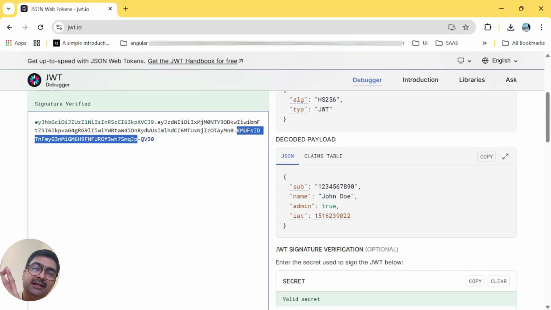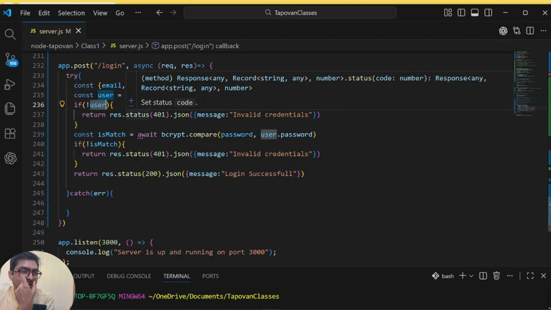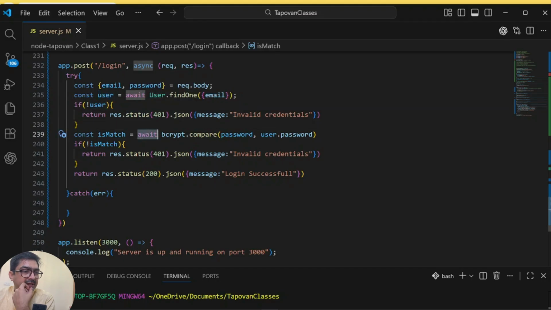We'll not be doing the authorization part completely in this video. We'll just see how the token is created, how it is read, and how it is returned from the server. So let's go back and now fix our login route. Now we are in the login route, and what we see here is we are getting the email and password from the request body which the user has sent. We are trying to get the user. If the user does not exist for that email, we are simply saying it is an invalid credential. If the email is correct, we now compare the user-entered password with the password stored in the database. If it is a mismatch, we say invalid credential. Otherwise, we return login successful.